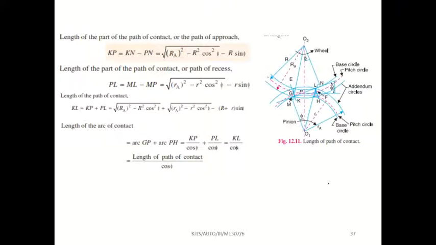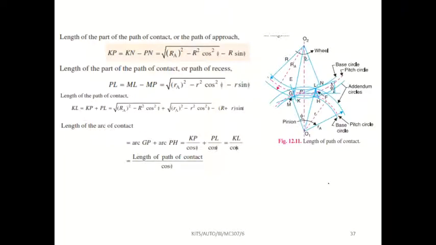While coming to mesh with another gear, how much distance this particular tooth is traveling, that is called path of contact or path of approach. It is approaching this tooth. While going outside, how much distance this tooth is traveling, that is called path of recess.